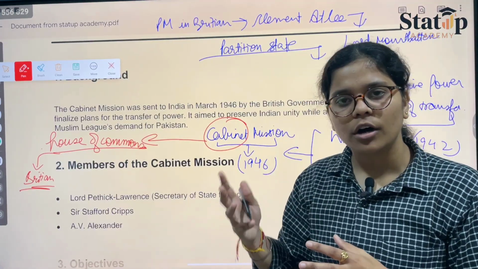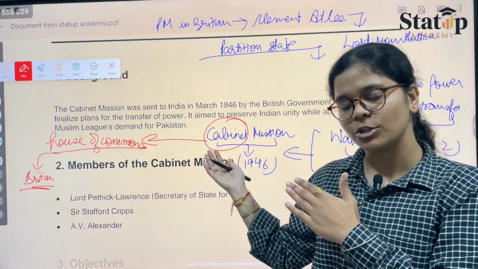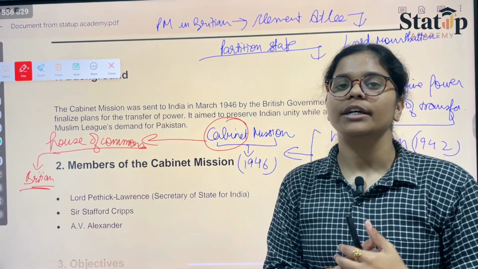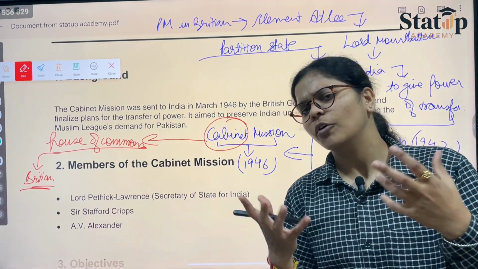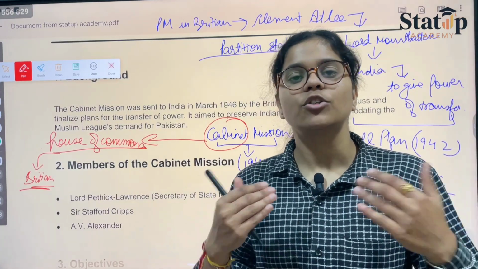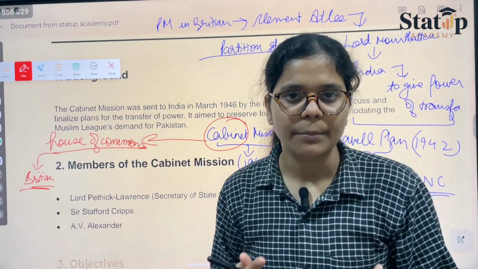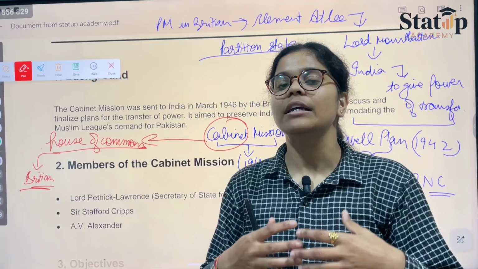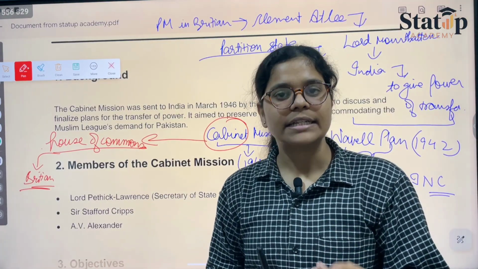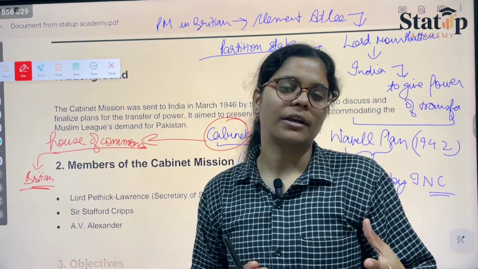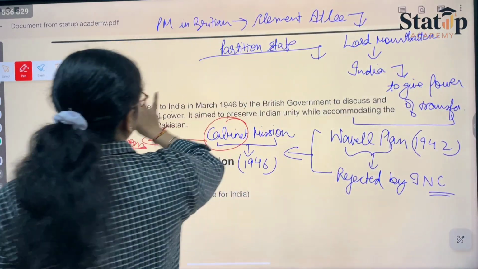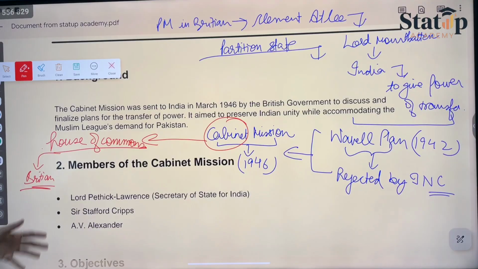People were sent to India, the rulers or government officials, from Britain to India so that the Indian public could be satisfied and get to know what policies, treaties, or things would be given to us when we would be given the power. So this is what the cabinet mission actually tells us about.